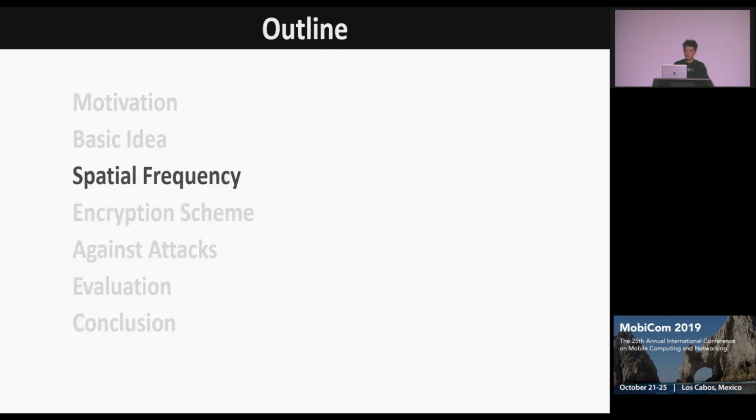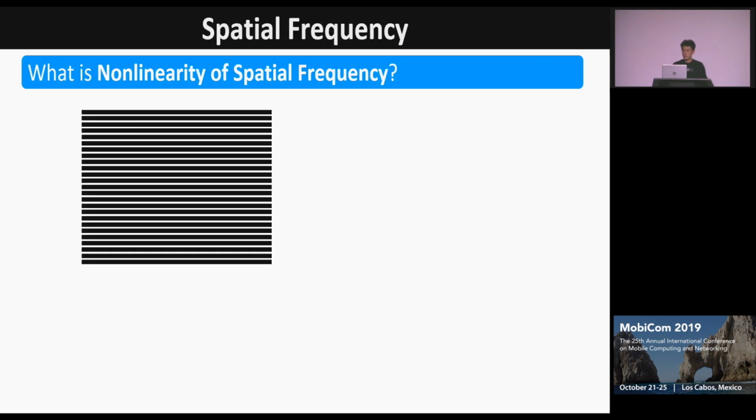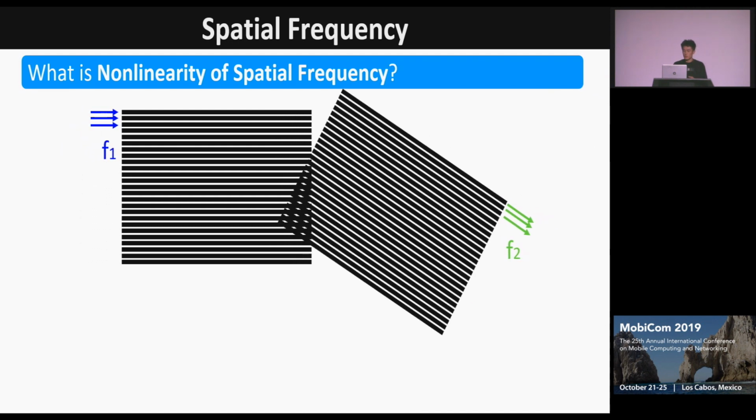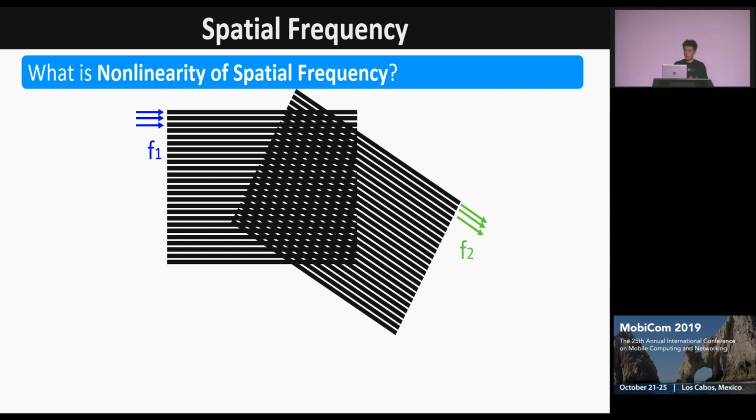So what is spatial frequency? Spatial frequency is a characteristic of any structure that periodically occurs from position to position in space. Let's use a 2D spatial frequency as an example. The left pattern has frequency F1, while the right pattern has frequency F2. When these two spatial patterns meet, in the resulting pattern another spatial frequency appears, that is F1 minus F2. And this is the nonlinearity of the spatial frequency in light.